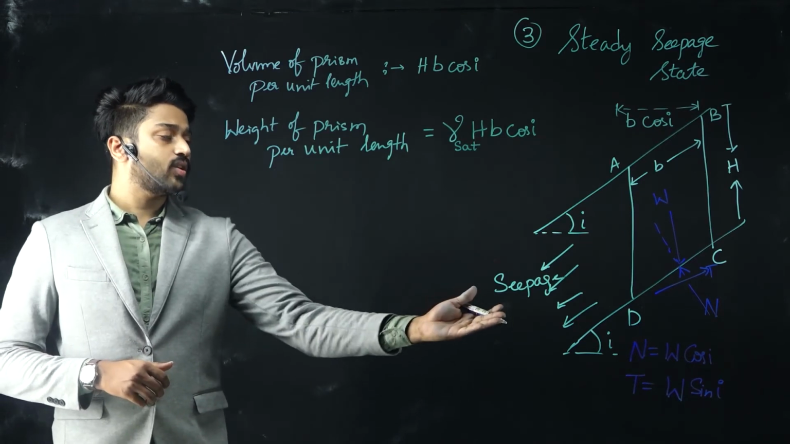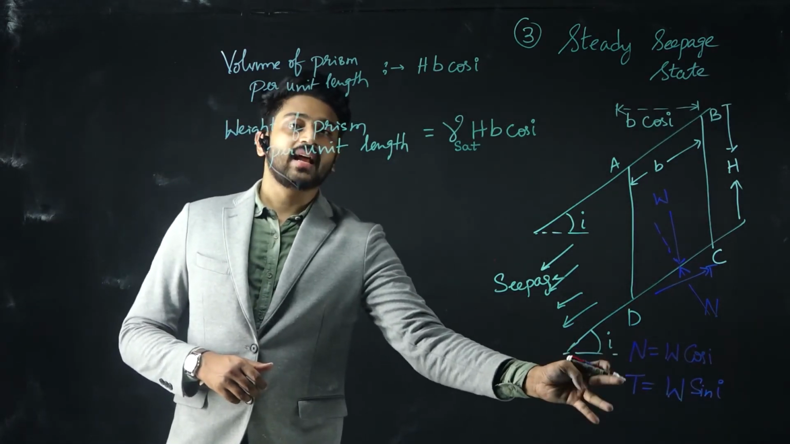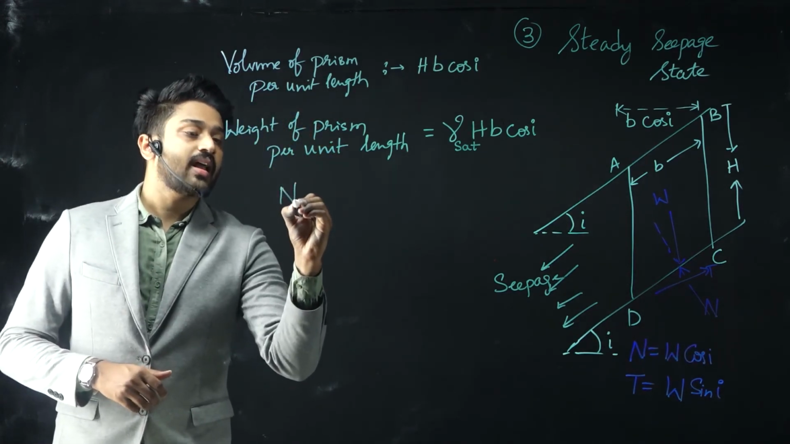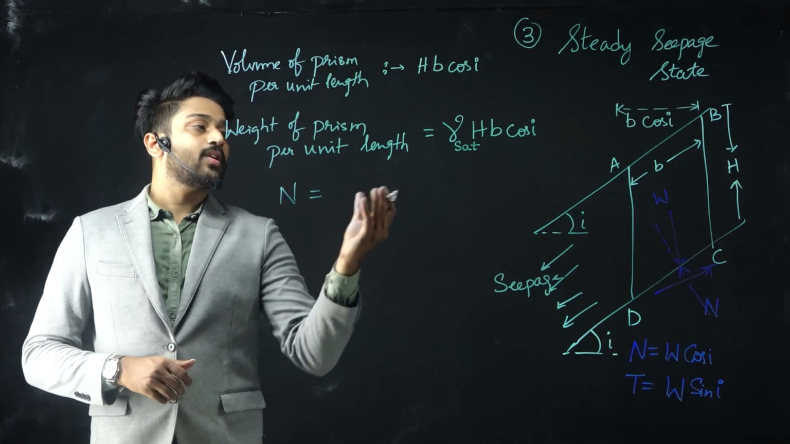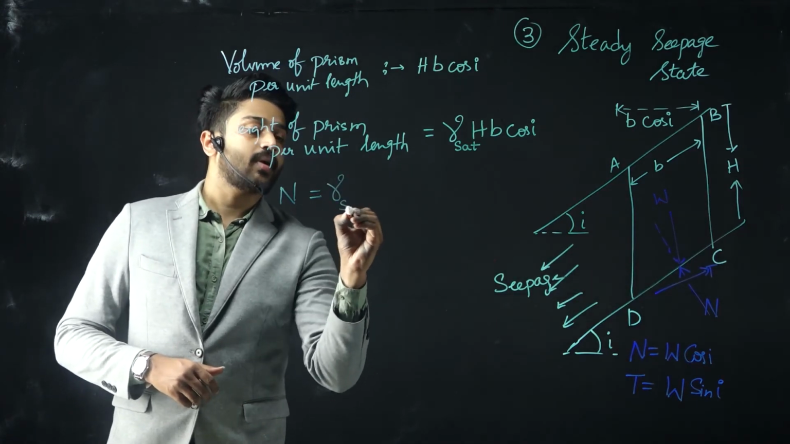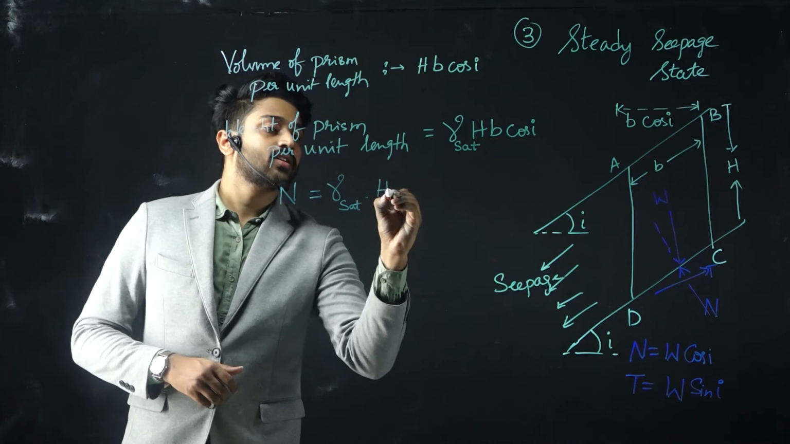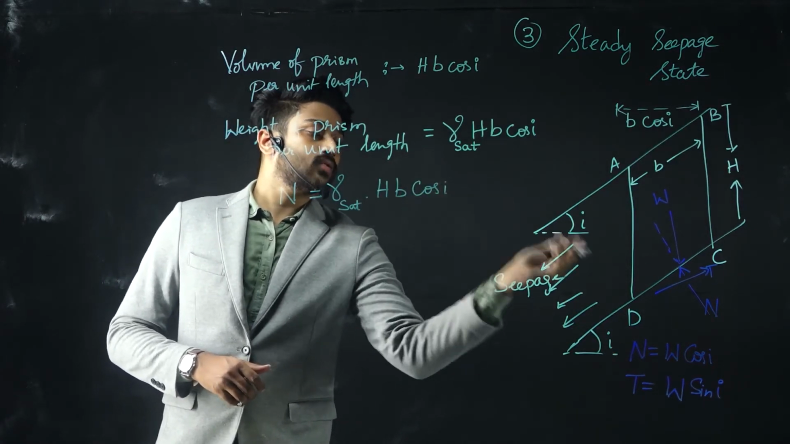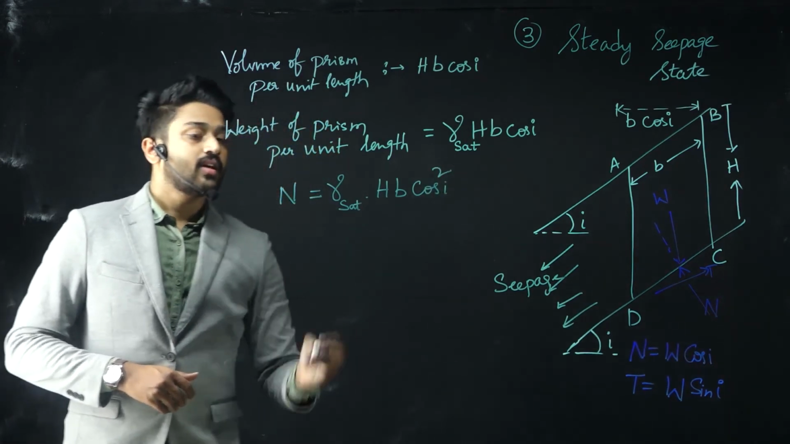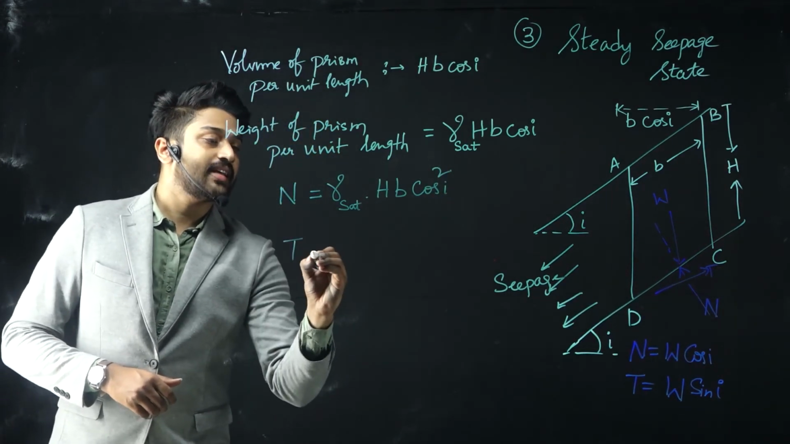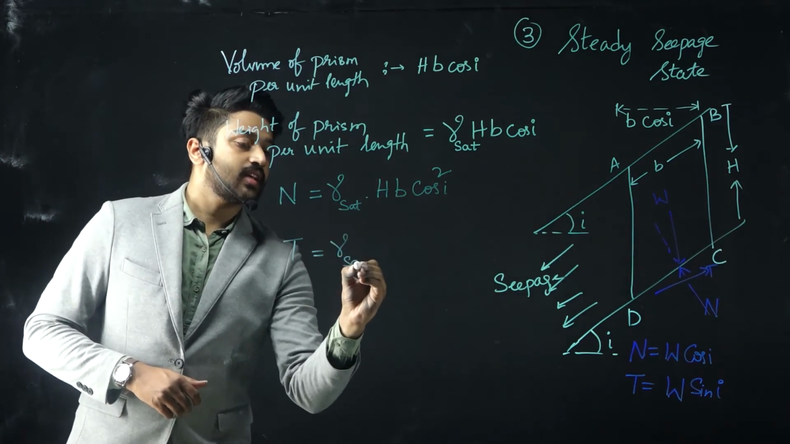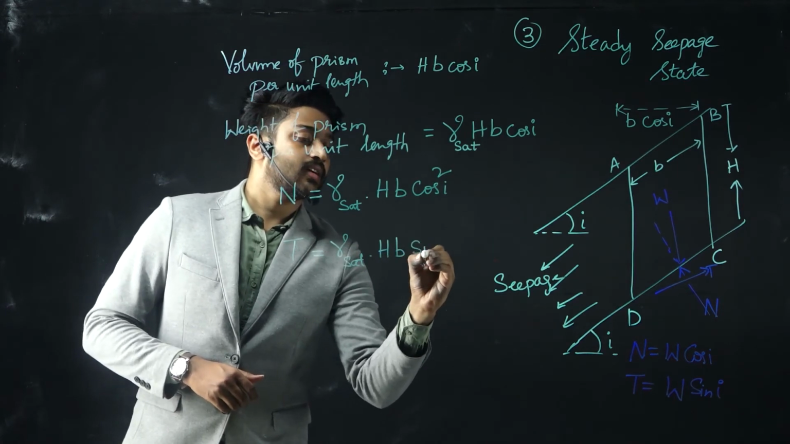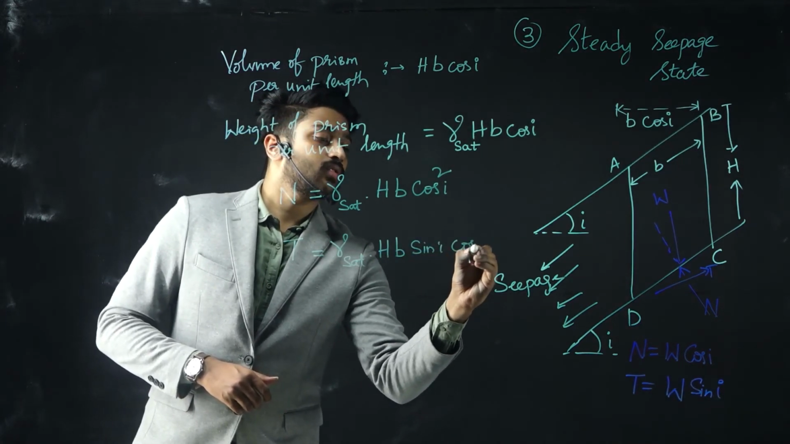Now the normal component N and the tangential component T. N will be W cos i, so I can write gamma sat into h into b into cos i into cos i, which is cos square i. And the tangential component T can be written as gamma sat into h into b into sin i into cos i.